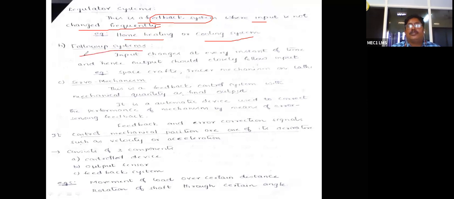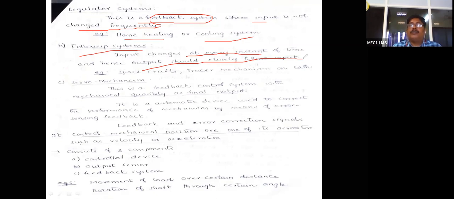And follow-up systems, I hope you understand, right? Follow-up systems means the input changes at every instant of time. So here we can change the input at any time, and hence the output should closely follow the input. That means the output follows whatever input you give. This is the follow-up system.